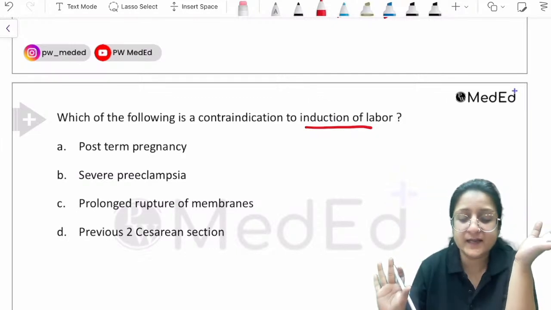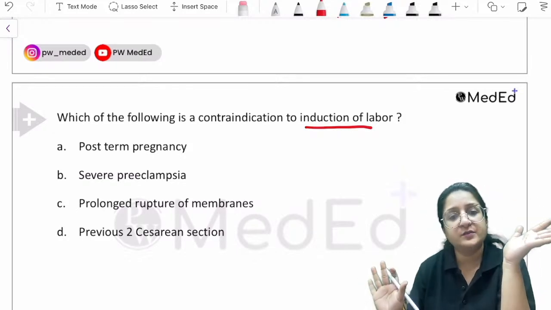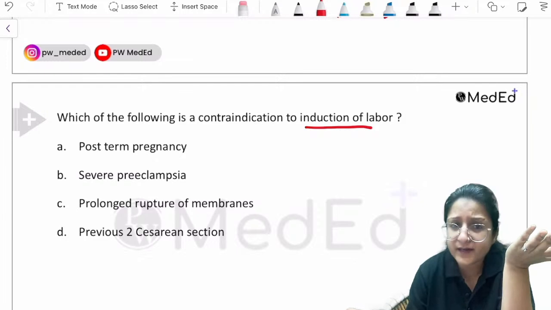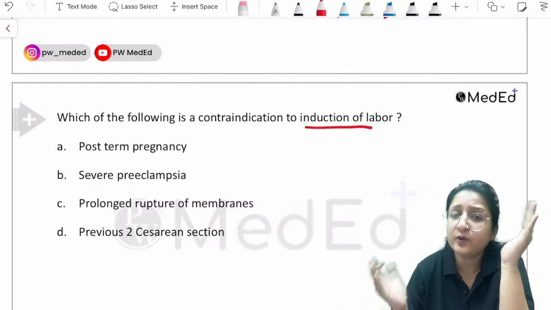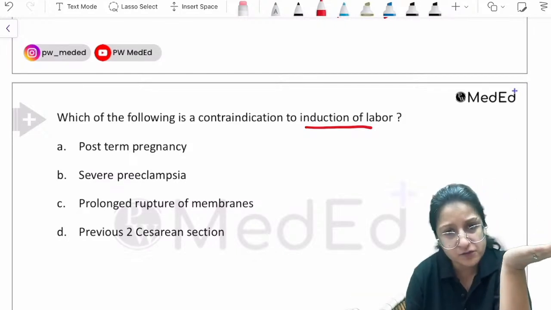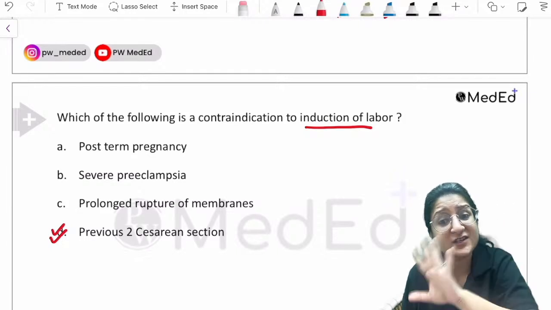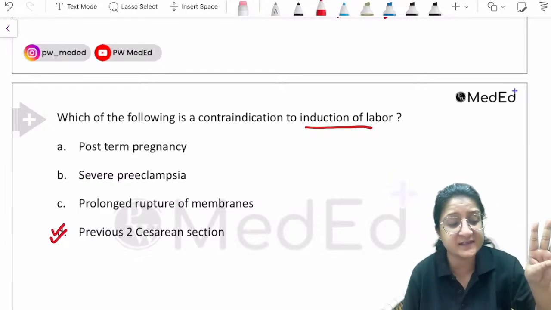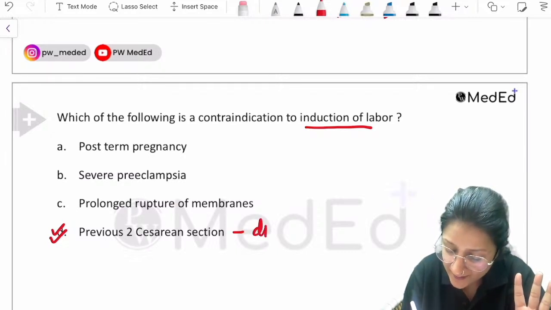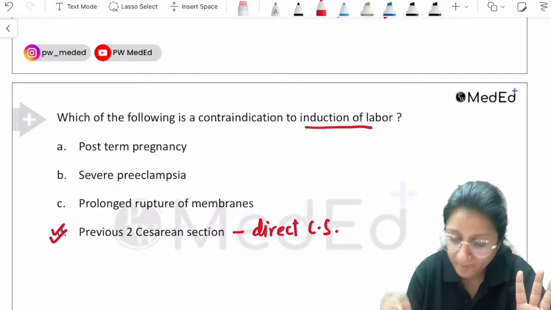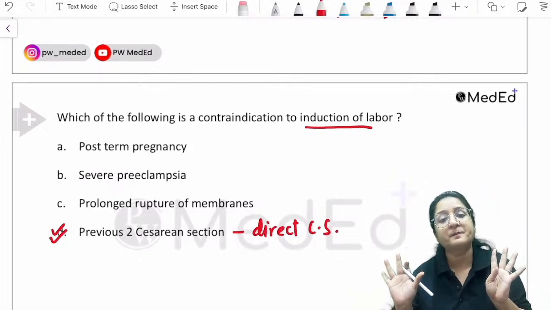So is post-term pregnancy a contraindication to induction of labor, just by being a post-term pregnancy? No, in post-term pregnancy we can go for induction of labor. Severe preeclampsia, we can go for induction of labor. Prolonged rupture of membranes, we can go for induction of labor. But if there are previous two cesarean sections, we go for direct cesarean section in these cases. It's a contraindication to induction of labor.